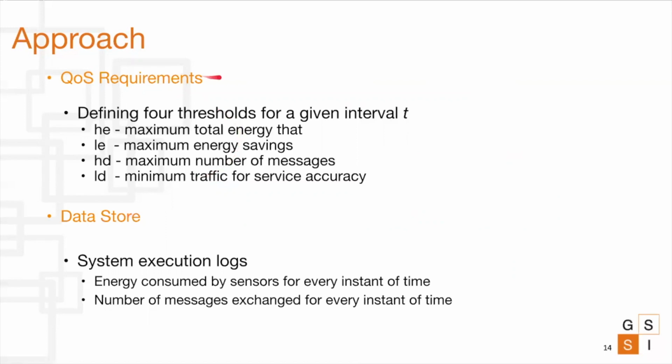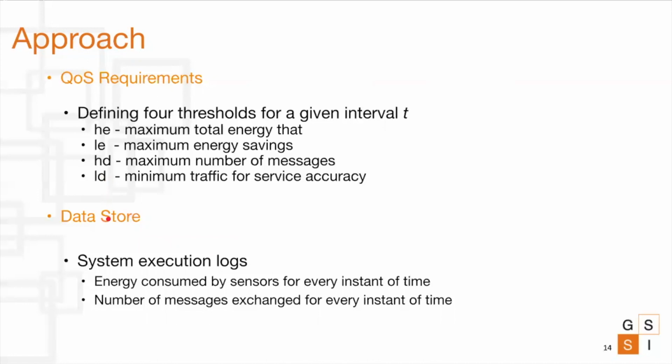One is HE, the maximum energy that can be consumed for a given interval. Then LE, which is the energy consumption below which maximum energy is saved. Then we have HD, which is the maximum number of messages that can be sent in a given time interval. Above this might lead to congestion. LD is the minimum traffic required to maintain service accuracy. So this can be defined by the stakeholders.